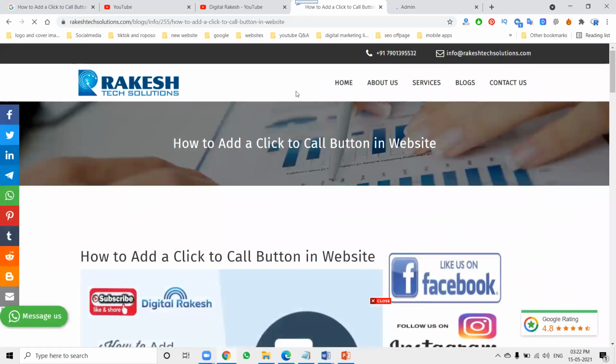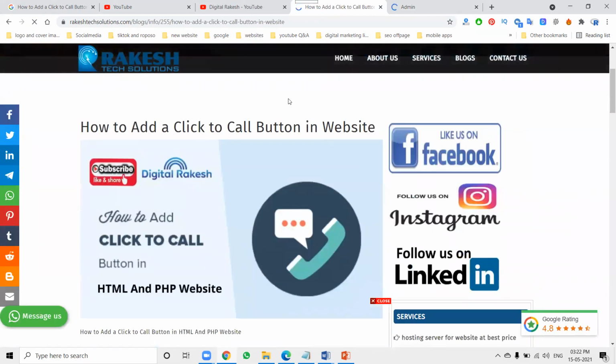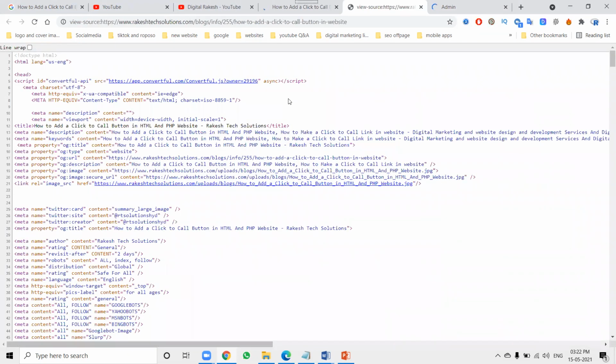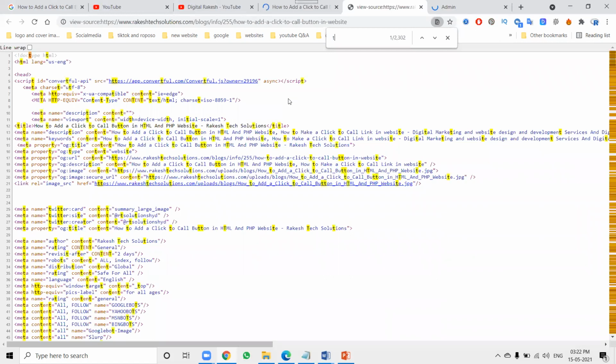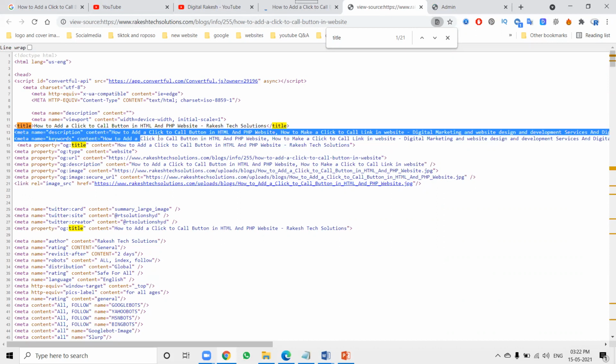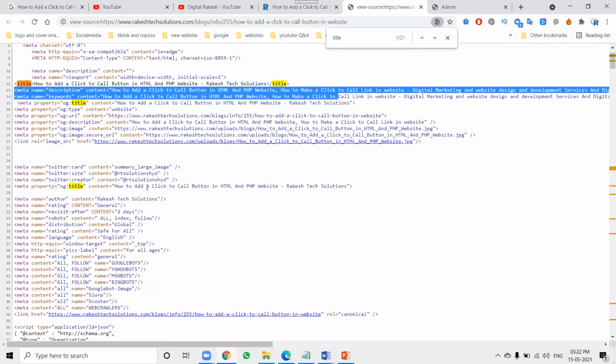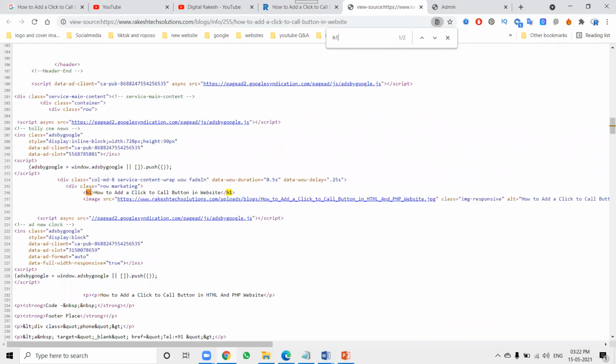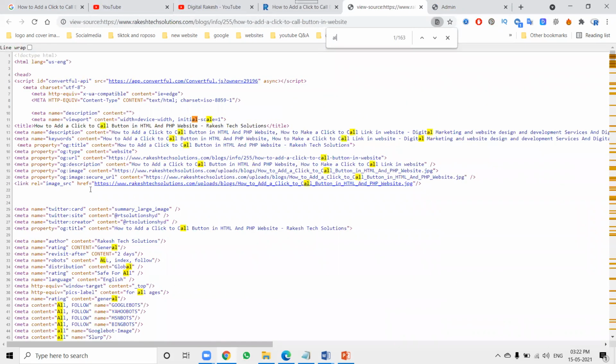First of all, we can check the coding. Press Control U. In the Control U view, first you can press Control F and search for title. The title will be the 12th one. Here are the description and keyword. Now next we'll use Control F to check the H1 tag. After the H1 tag is done.